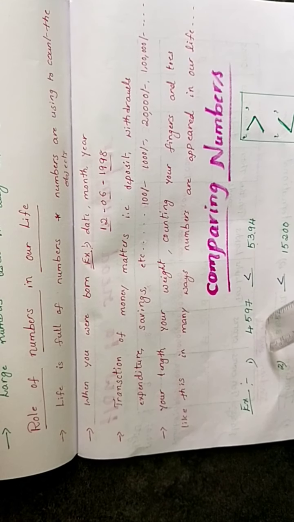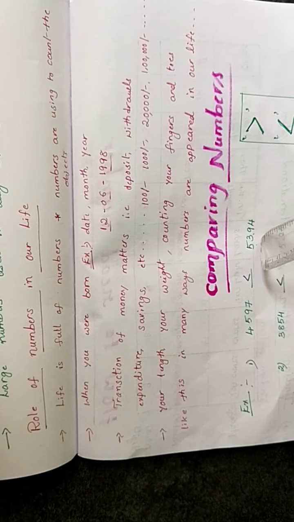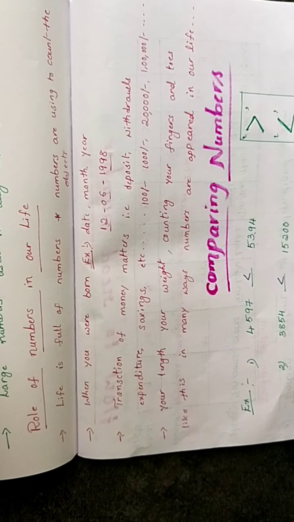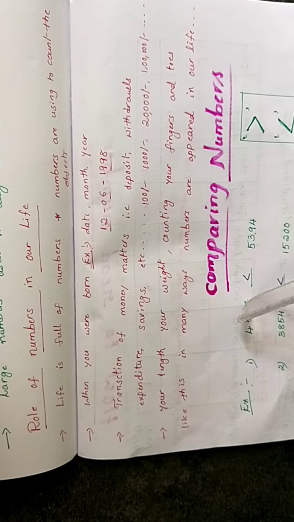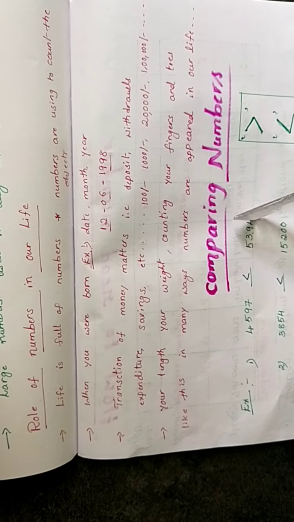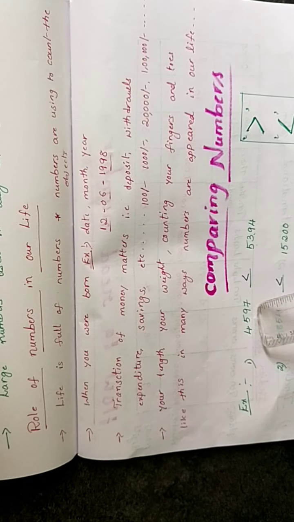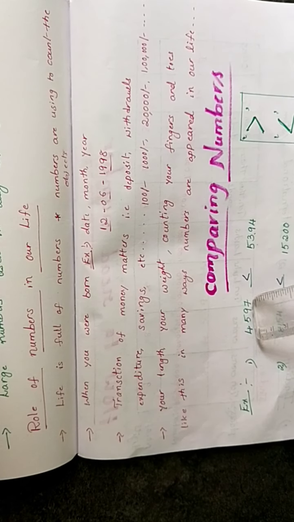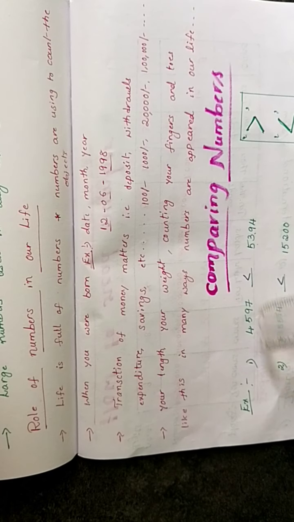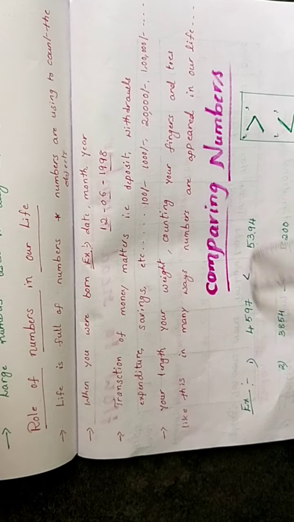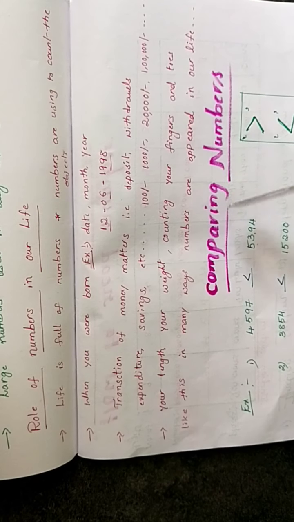First of all, let us take one example: here 4597 and here 5394. How to compare these two numbers? Listen carefully. Here we have a 4-digit number, 1, 2, 3, 4. And here also we have a 4-digit number, 1, 2, 3, 4. Now you count place values as ones, tens, hundreds, thousands. And here also ones, tens, hundreds, thousands. So both numbers go up to the thousands place.